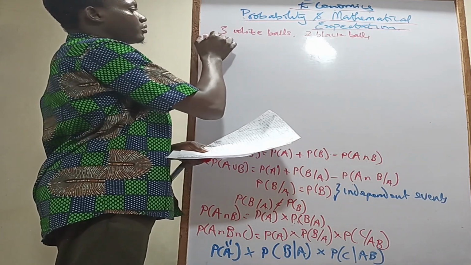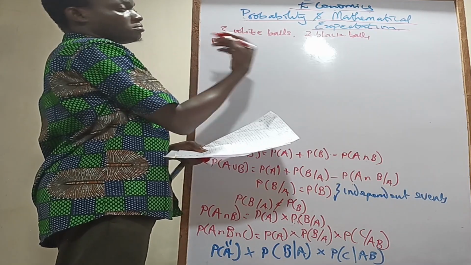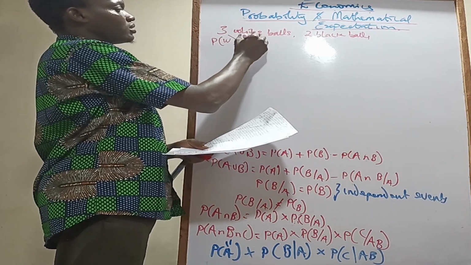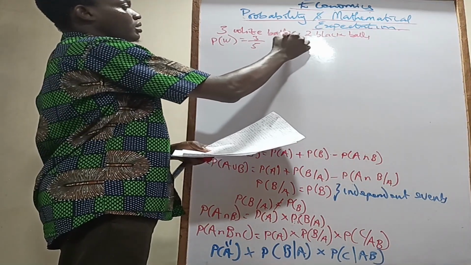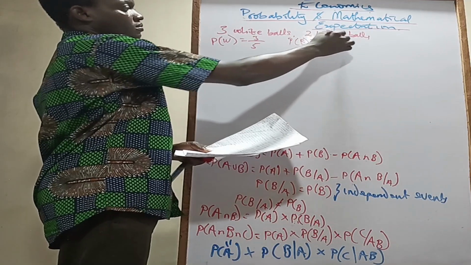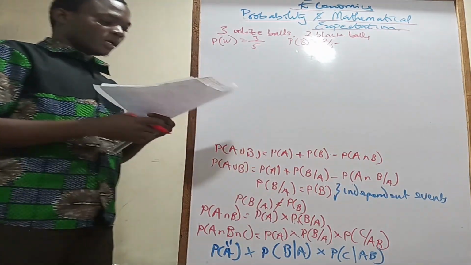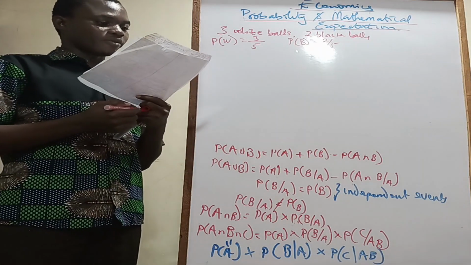So the probability of a white ball is going to be equal to 3/5, since normally you have 3 white balls, and 3 plus 2 is the sample space. And the probability of black balls should be equal to 2/5, right? Okay. Now the question says let E1 be the event that the first ball drawn is black.